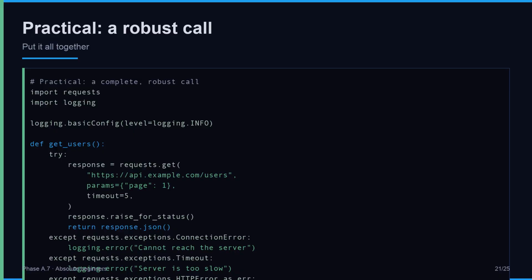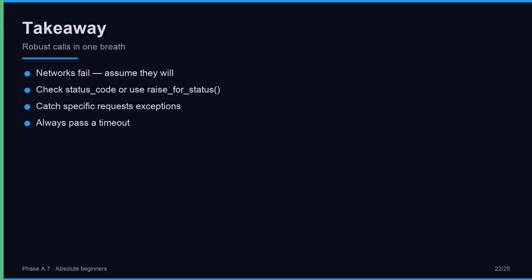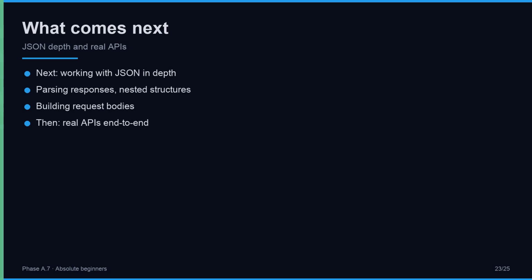This is professional code. In one breath, networks fail, so assume they will. Check the status code or call raise_for_status to convert errors into exceptions. Catch the specific requests exception you expect, ConnectionError, Timeout, HTTPError, or RequestException to catch them all. Always pass a timeout so a slow server cannot freeze your script. These 4 habits turn fragile scripts into robust ones.